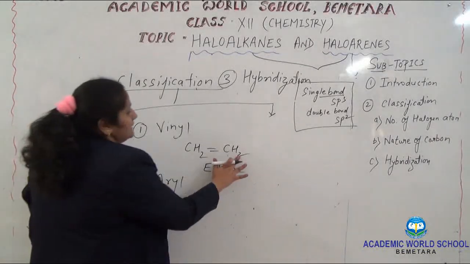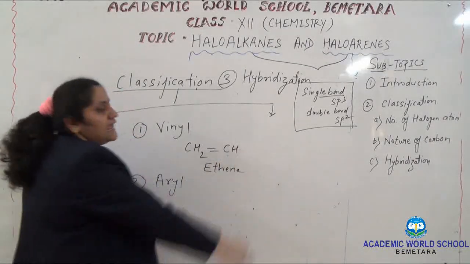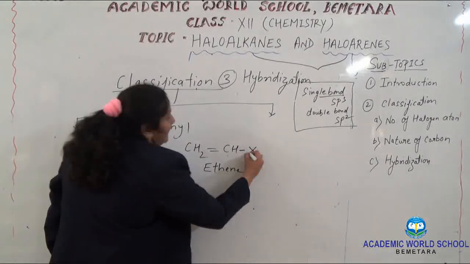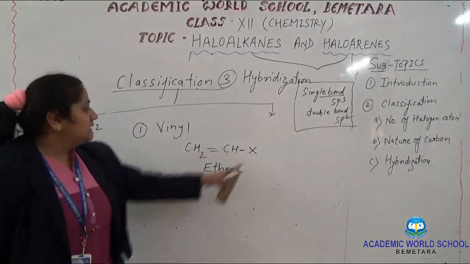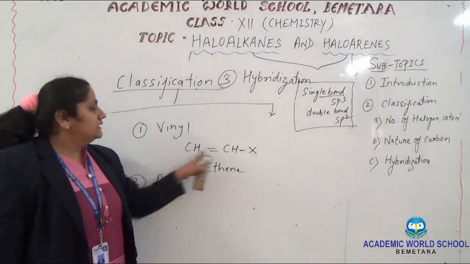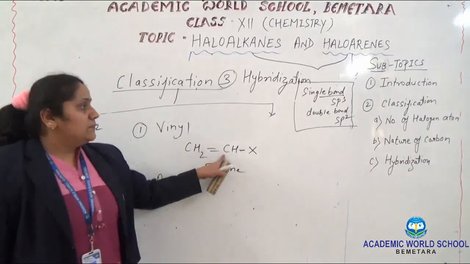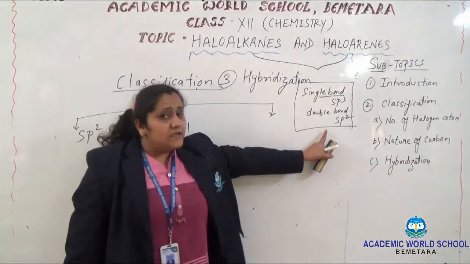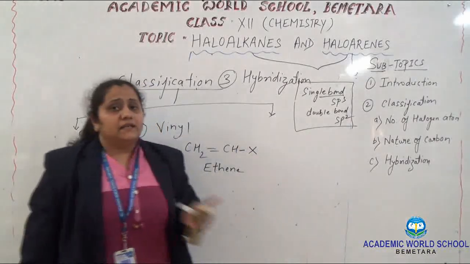If you replace one hydrogen atom and add one halogen atom, then this carbon is attached to the other carbon with a double bond. And remember that a double bond containing carbon is always sp2 hybridized in nature.